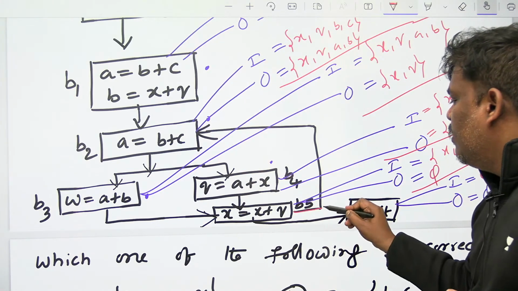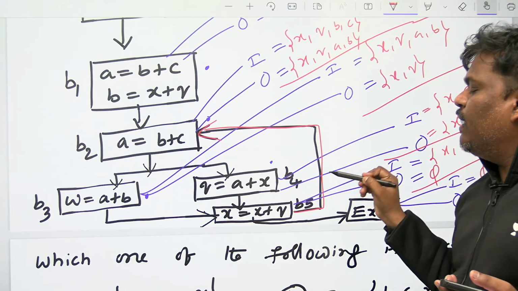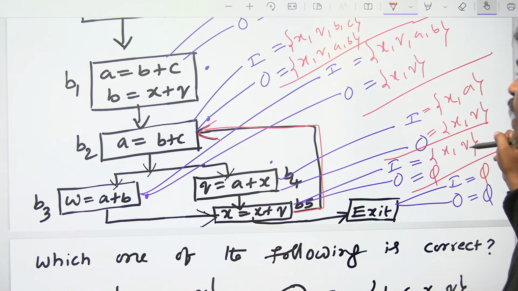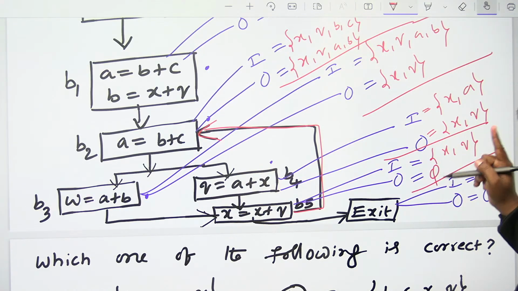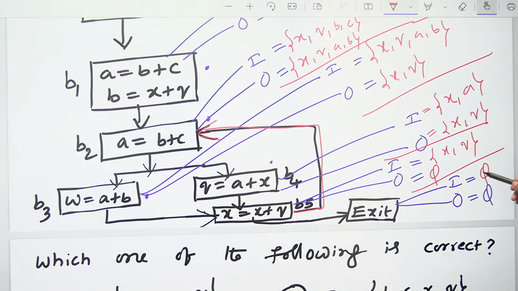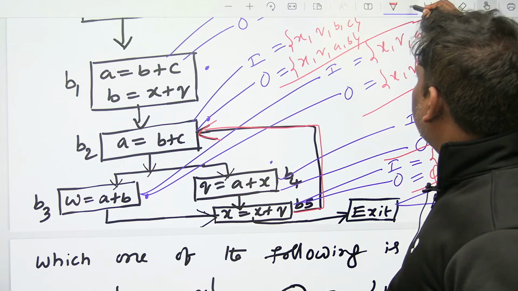See, there is a cycle. Whoever is participating in the cycle, you should do one more round. Cycle not there, one round enough. Cycle is there, 2 rounds you have to do. Let's start from bottom. Exit is okay, that's okay. Let's go to B5. Here onwards some problem is coming, right?